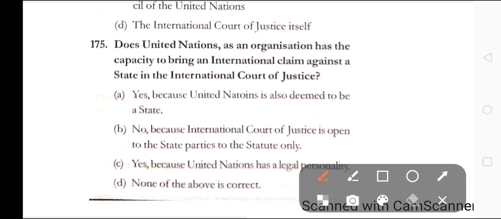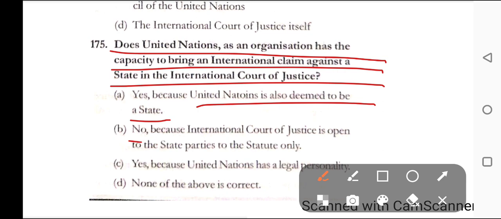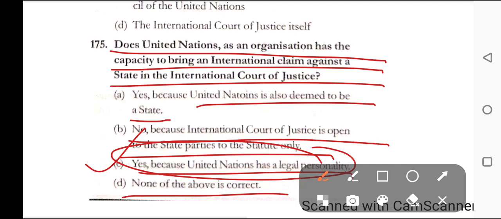Question number 175. Does the United Nations as an organization have the capacity to bring an international claim against a state in the International Court of Justice? Option A, yes, because United Nations is also deemed to be a state. Option B, no, because International Court of Justice is open to the state parties to the statute only. C, yes, because United Nations has a legal personality. And D, none of the above is correct. Here correct answer is option C, yes, because United Nations has a legal personality.